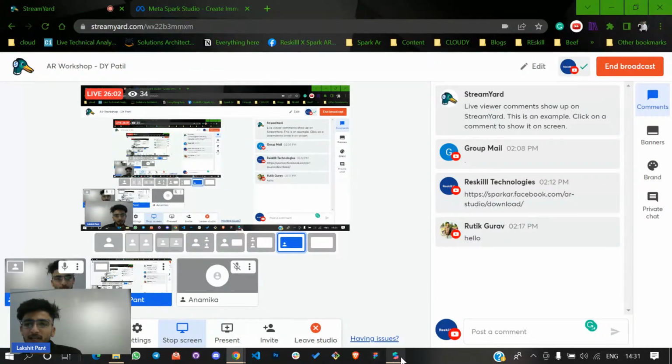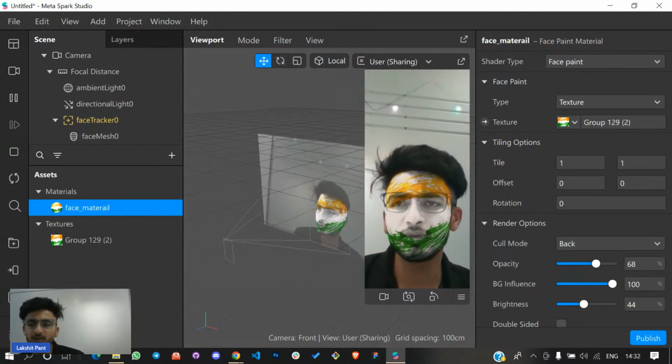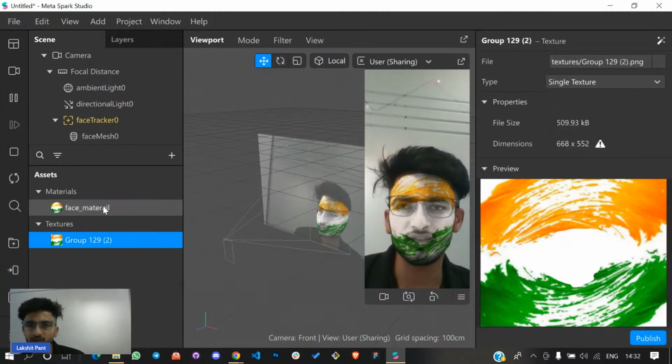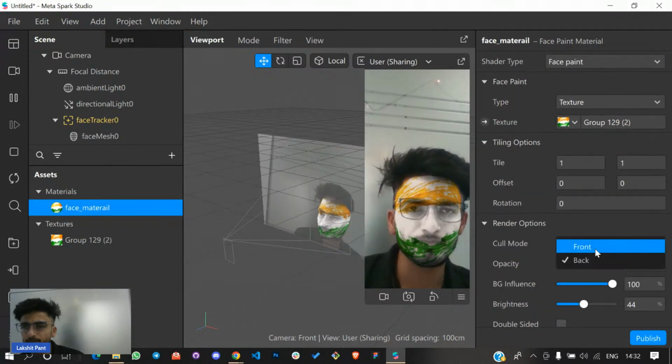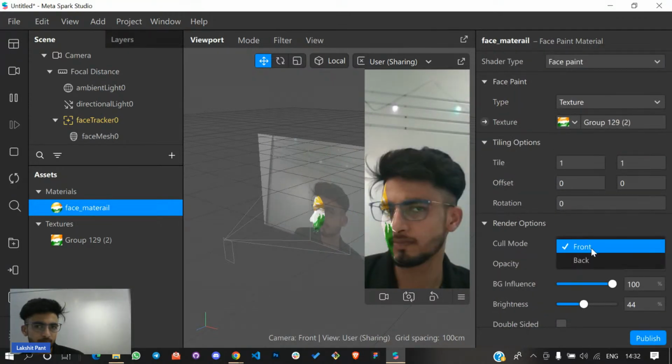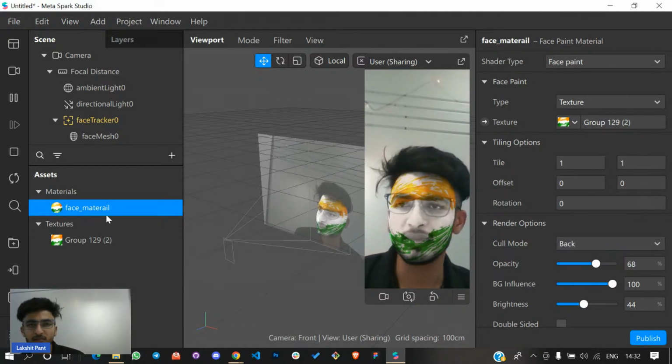So this is simple. You can just put something on your face and use all these things. Now, if you want to put a couple more things on your face, and play a little bit more with it, I'll just click on this and click this. So I can simply do this and make it an AR filter.